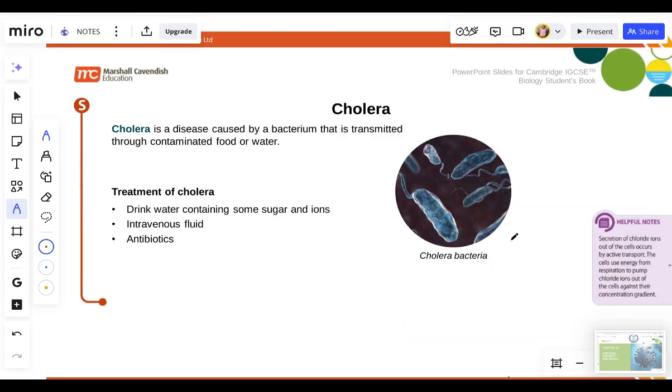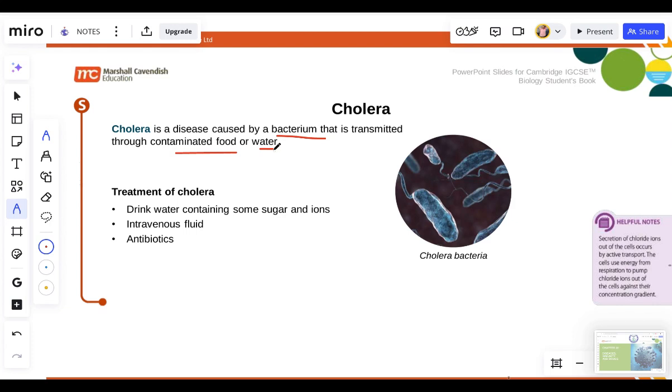Diseases that are born out of the environment, from contamination by pathogens. One of them is cholera. What is cholera? Cholera is a disease caused by bacteria that is transmitted through contaminated food or contaminated water. When you drink water that is not clean, not pure, not hygienic, not sanitized, such water will expose you to cholera.